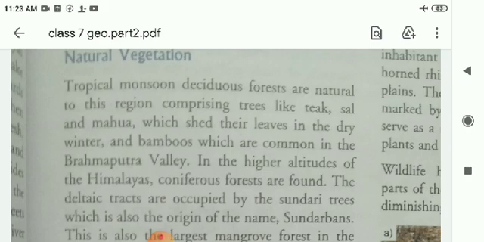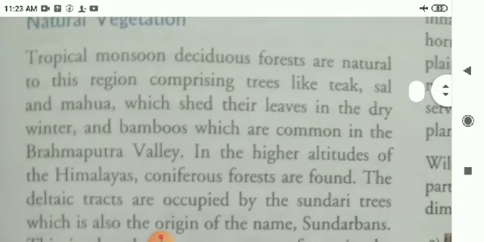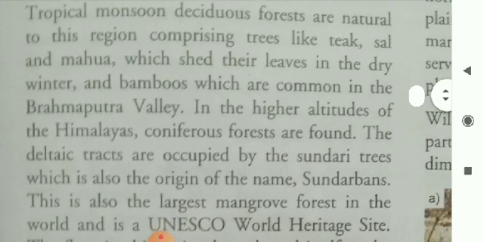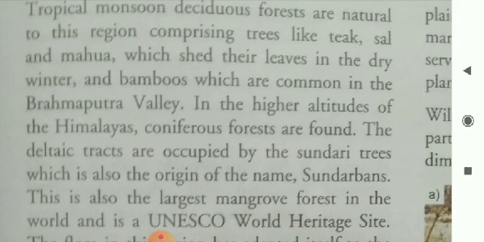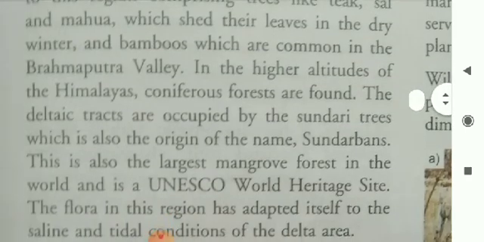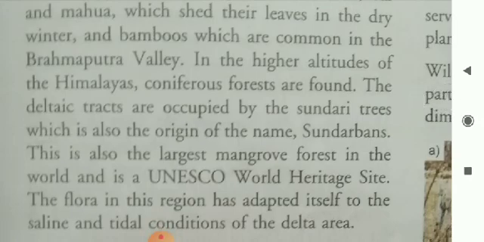This is the second part of your video, that is geography. Now, the topic is natural vegetation of Ganga Brahmaputra basin. Tropical monsoon deciduous forests are natural to this region, comprising trees like teak, sal, and mahua, which shed their leaves in the dry winter, and bamboos, which are common in the Brahmaputra valley.